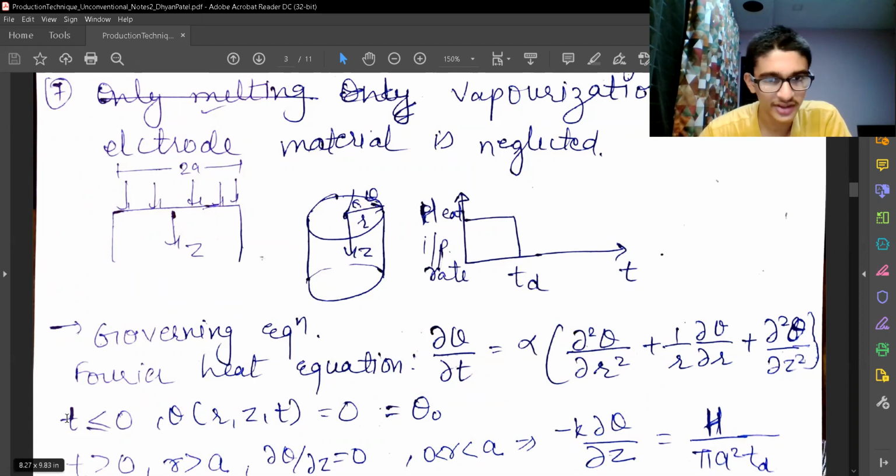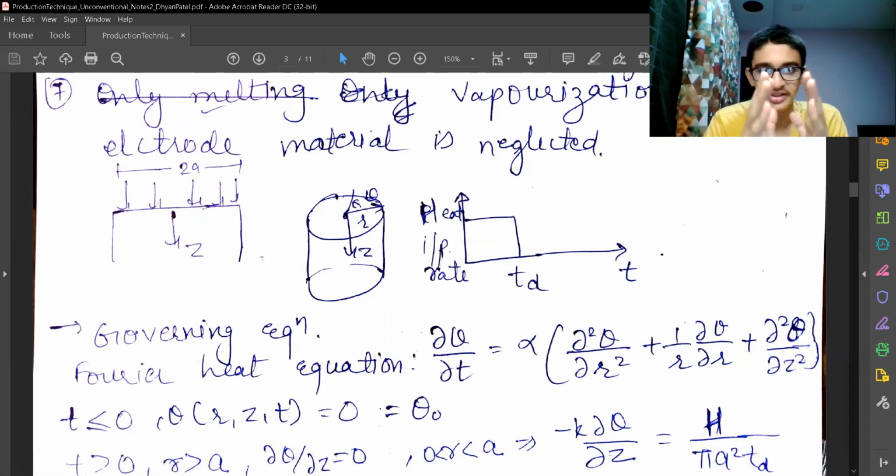For the boundary conditions to solve this equation, for t less than or equal to 0, my theta is always equal to 0. That is, there is no temperature gradient. Theta indicates the temperature change and not the absolute temperature. For t greater than 0 and outside my cylindrical zone in which the machining is happening, there is no temperature change with z direction. So the temperature remains the same. The main conditions come for the cylindrical boundary in which my machining is happening. So this is the condition: minus k del theta by del z is equal to H upon pi a square TD. So H is the heat generated.